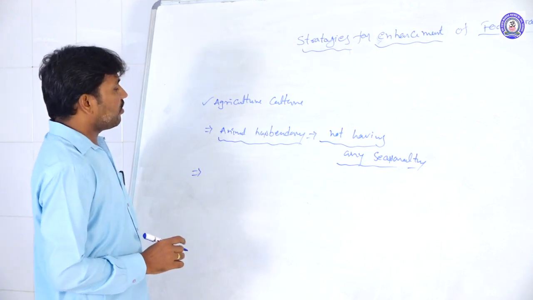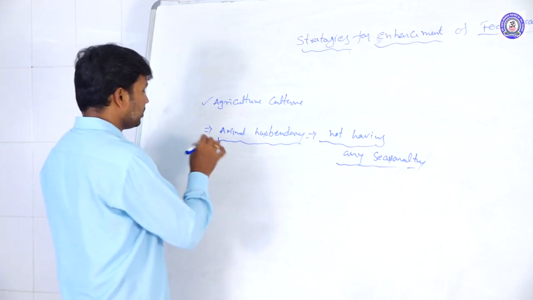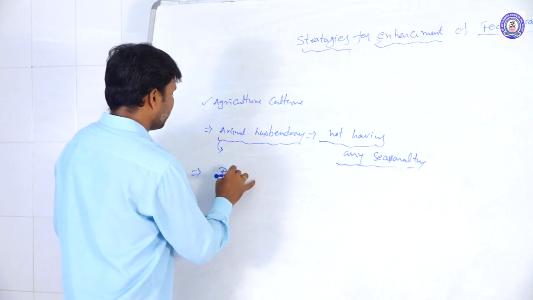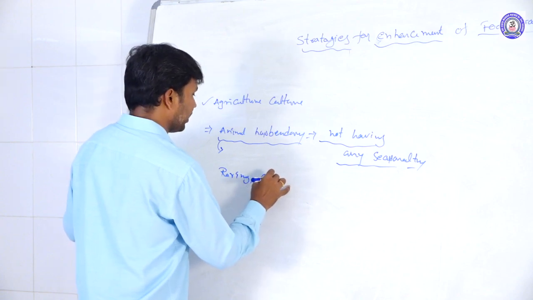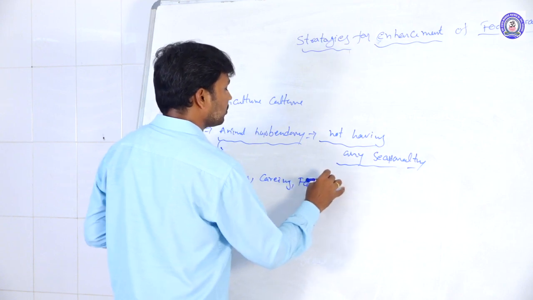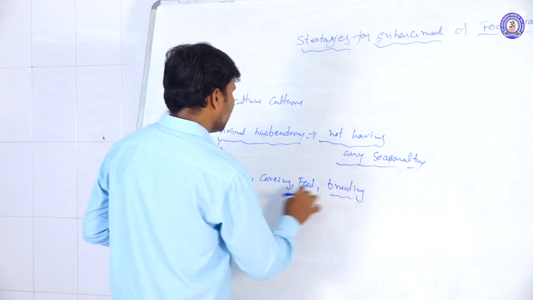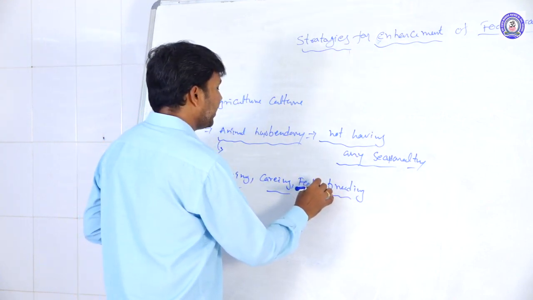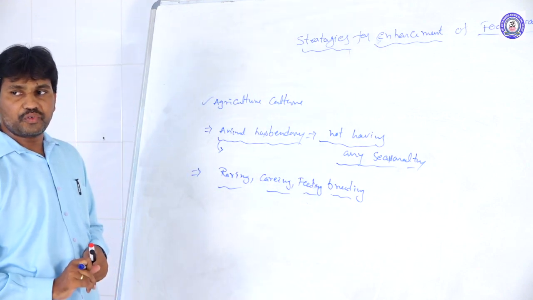What are the basic principles of animal husbandry? Rearing, caring, feeding and breeding. These are the steps we conduct in animal husbandry to improve the productivity of animals.